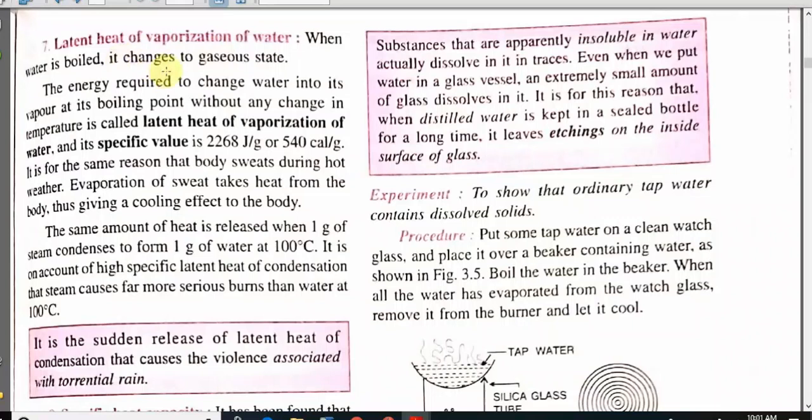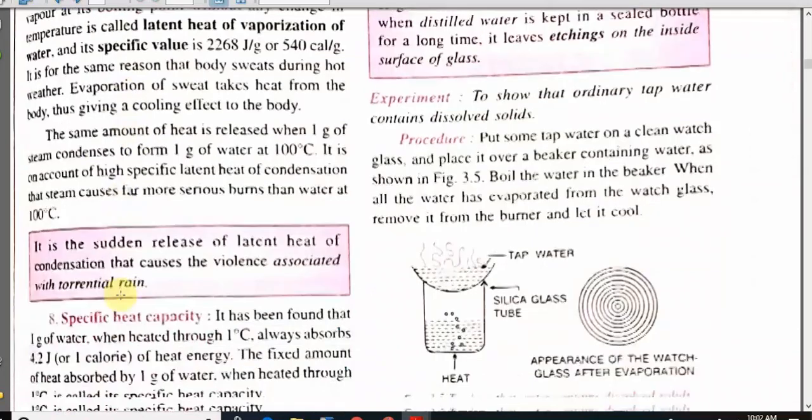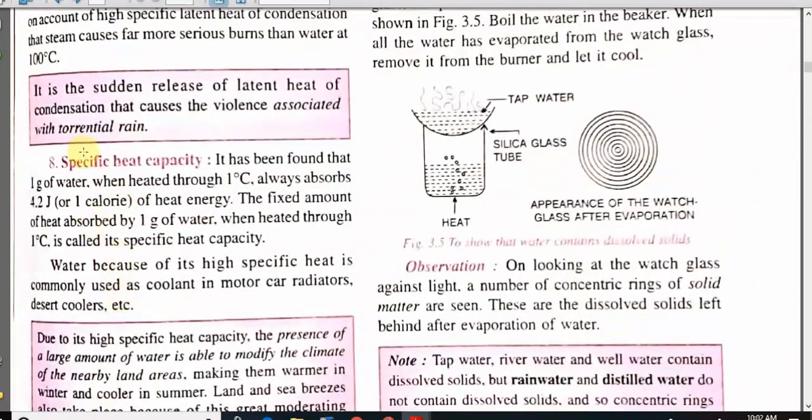Similarly, students, let us see the next point, that is latent heat of vaporization of water. When water is boiled, it changes to gaseous state. The energy required to change water into its vapor form at boiling point, at the same temperature, is called latent heat of vaporization of water, and its specific value is 2268 joule per gram or 540 calorie per gram. This is the reason why oceans or rivers do not easily boil. Now, it is the sudden release of latent heat of condensation that causes torrential rain.